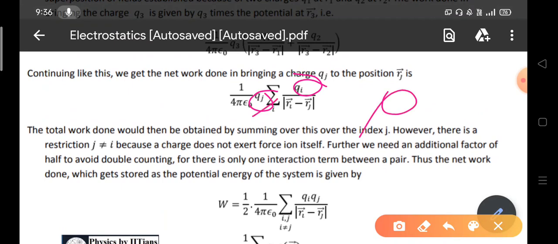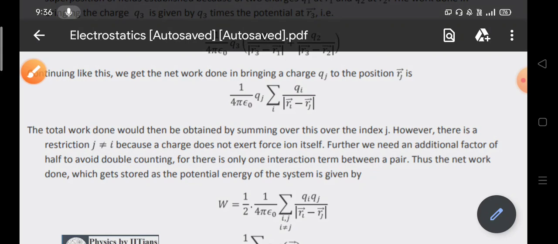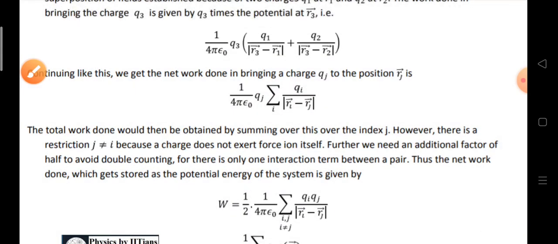Because a charge cannot exert force on itself, or a charge cannot exert potential on itself, we should avoid the term qi equals qj. So this term is only calculated when q1 and q2, or qi and qj, are different.